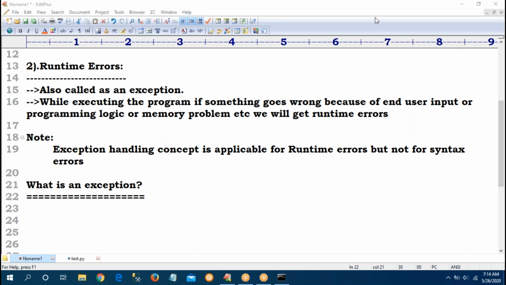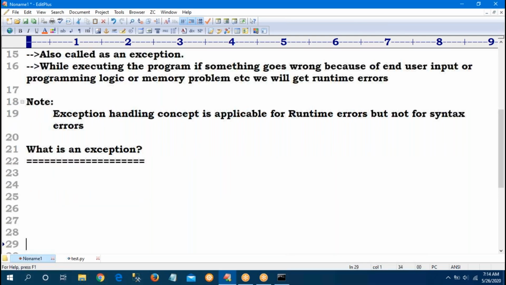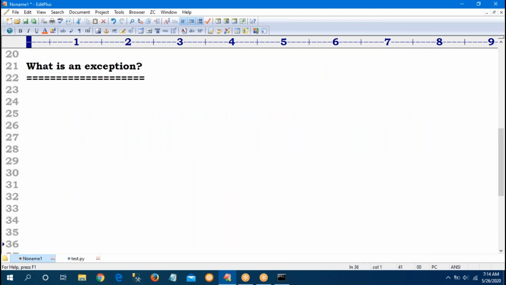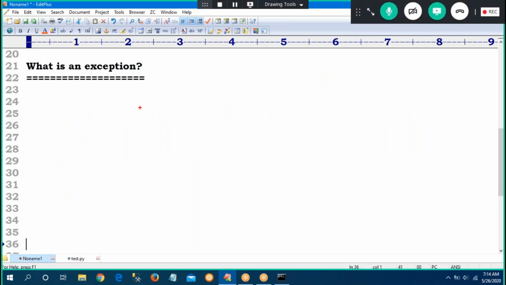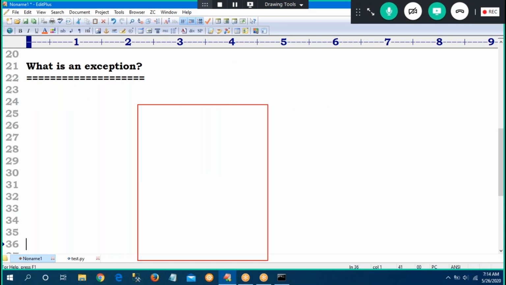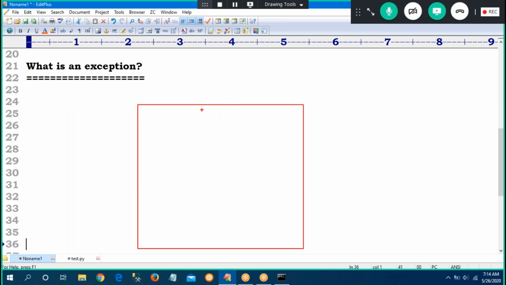Sir, generally, an exception is like this: there is a program, I have written a big program, and I am executing it line by line. Suddenly the flow of my program is disturbed because of some exception, some error.